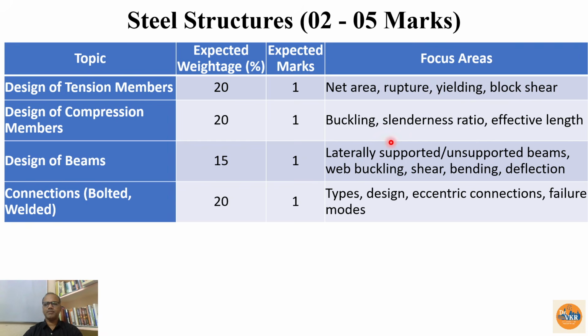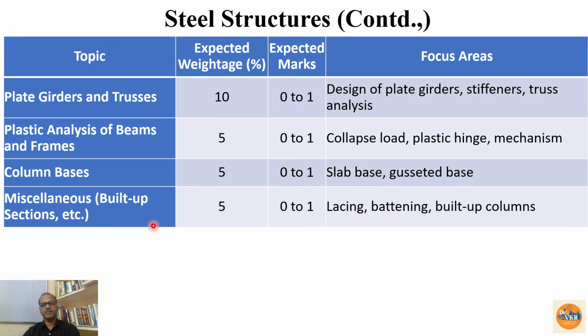Then compression members, design, buckling, slenderness ratio, effective length calculations. And design of beams, we are having the laterally supported or unsupported beams, web buckling, shear and bending and deflection criteria, determination of these parameters. And in case of the connections, we are having the types, design, eccentric connections, failure modes. Most of the times we can get the question from the connections.